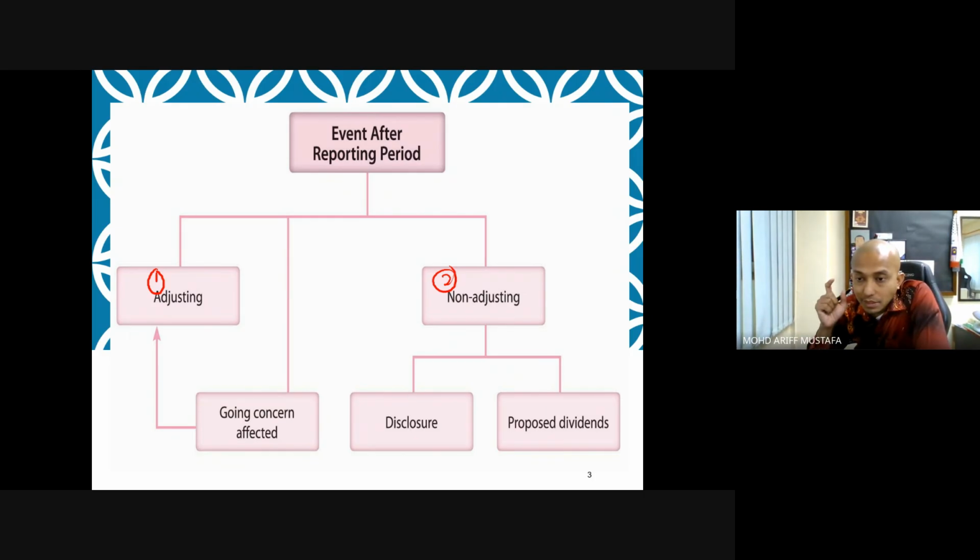But if the going concern status is affected, for example, the company seems like it cannot proceed for the coming year, or the company goes for bankruptcy or liquidation, so what is our adjustment for the current year? These are the things that we are going to see. If going concern is affected, the flow goes to adjusting, meaning that it is an adjusting event. So it is either an adjusting event or a non-adjusting event, only two.